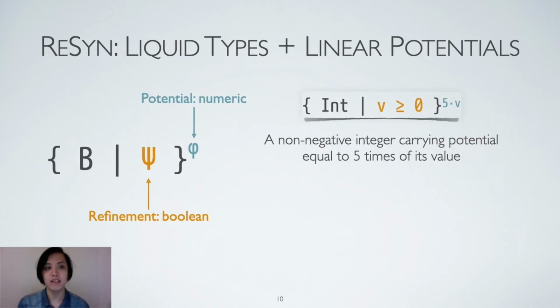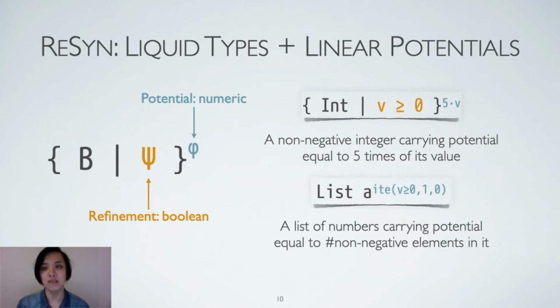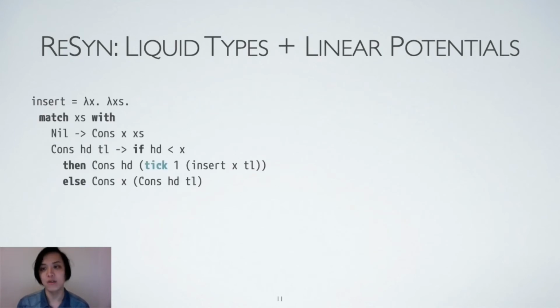For example, the type on the slide describes a natural number carrying potential equal to 5 times its value. Potential annotations can also be conditional. The type just shown on the slide describes a list of numbers, where each non-negative element carries 1 unit of potential. With this construct, Reason is able to express and verify value-dependent linear resource bounds.